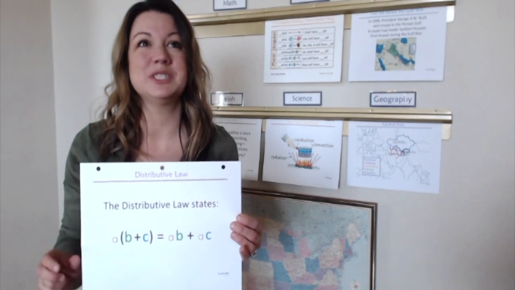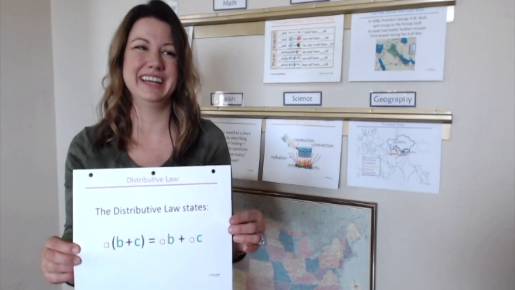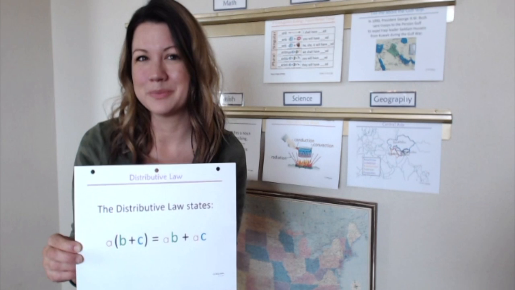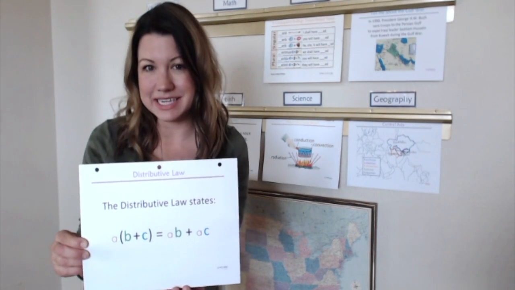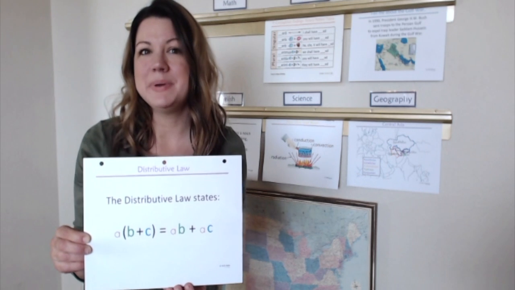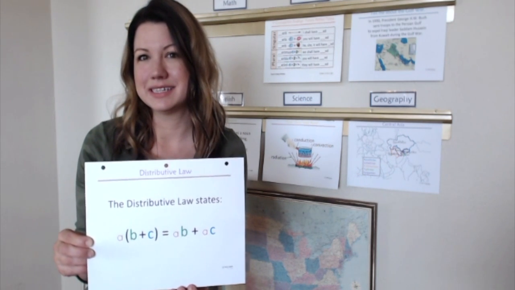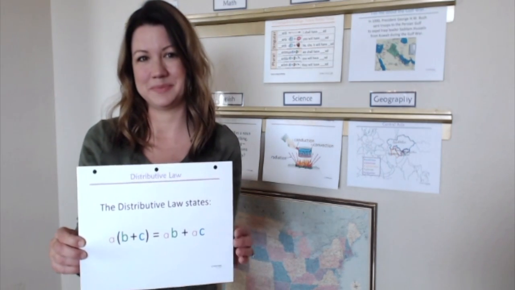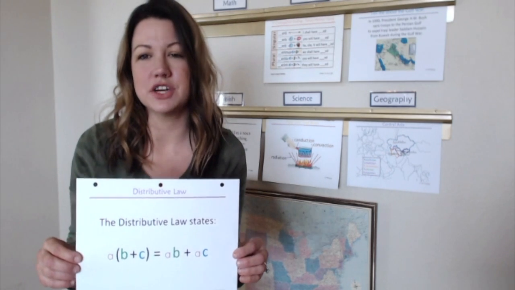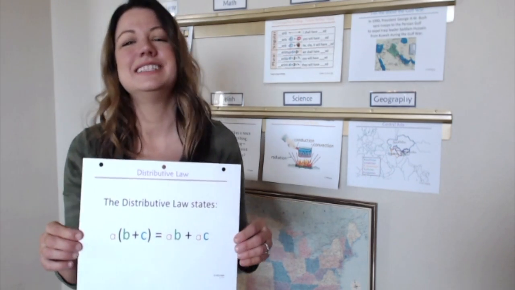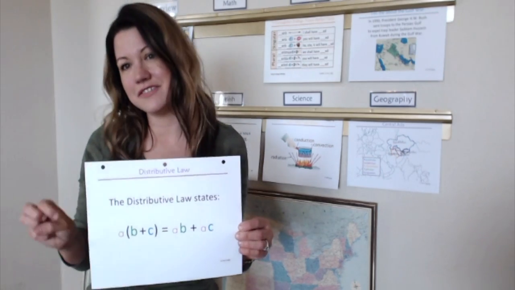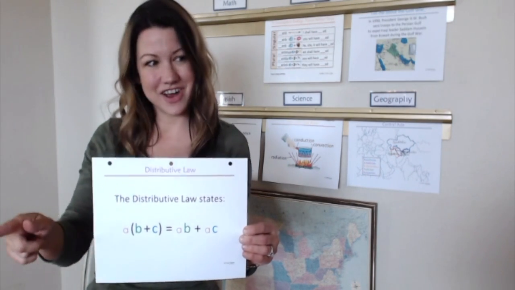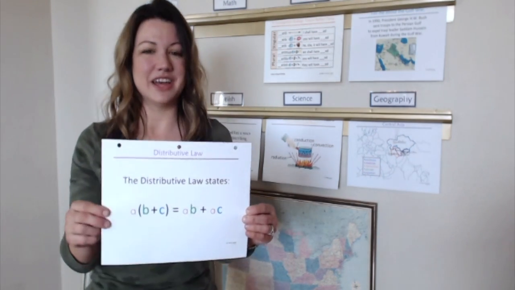Let's sing it again, okay? So, I don't know, but I've been told. I don't know, but I've been told. The distributive law is good to know. The distributive law is good to know. A times open parentheses. A times open parentheses. B plus C close parentheses. B plus C Close parentheses. Equals AB plus AC. Equals AB plus AC. The distributive law is good for me. The distributive law is good for me. Sound off. 1, 2, Sound off. 3, 4. Sound off. 1, 2, 3, 4. 1, 2, 3, 4. Good job. Good job, you guys. Hi.